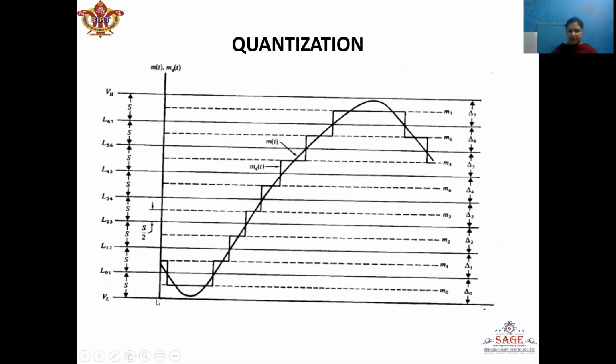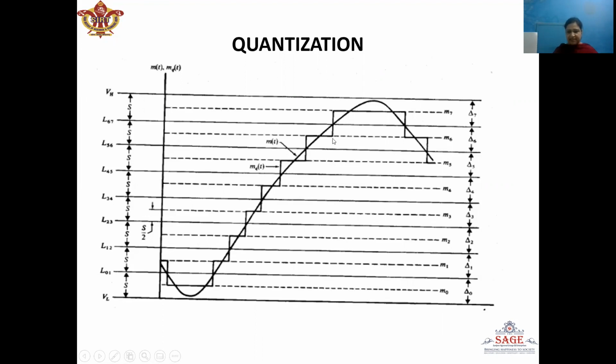So S is given by the ratio of VH minus VL and M, capital M, where capital M is the number of the quantization steps. Now here in this figure we can see that in the center of each step we have marked the quantization levels M0, M1, M2 till M7.